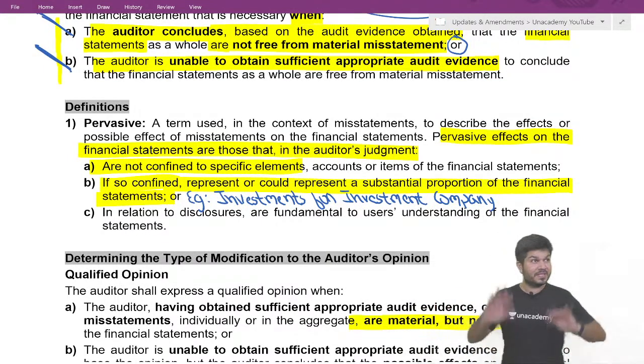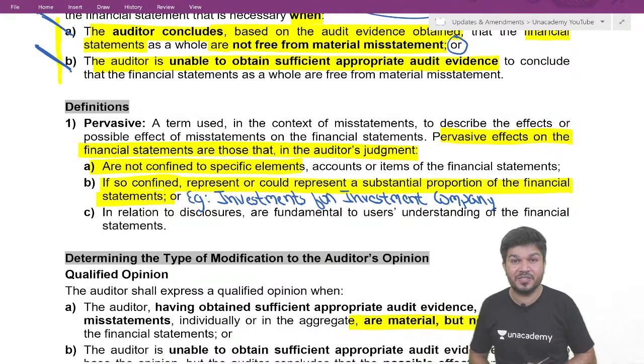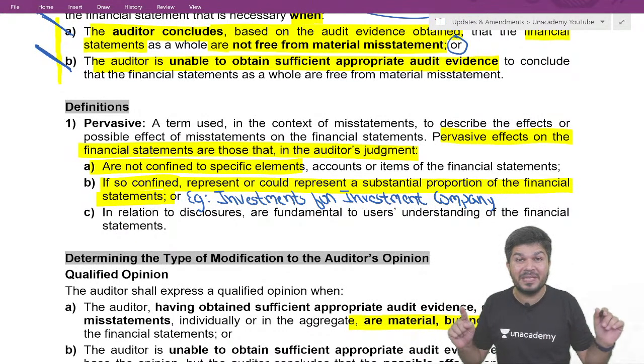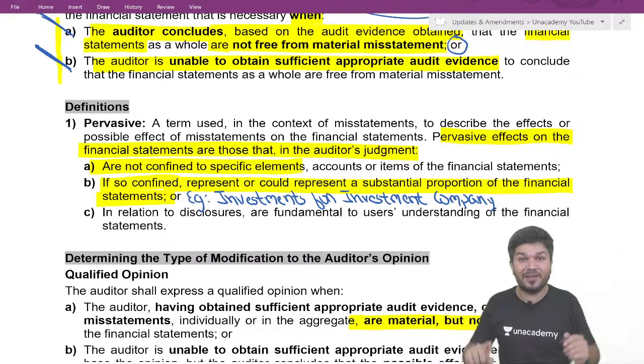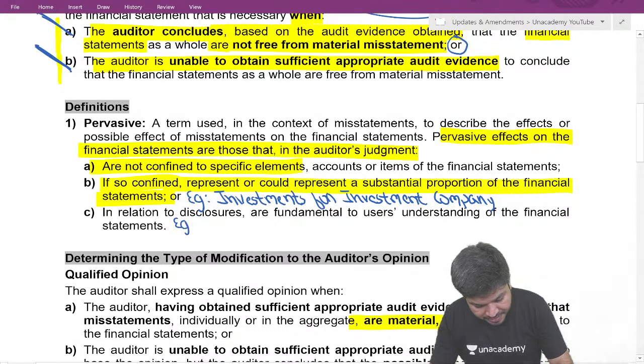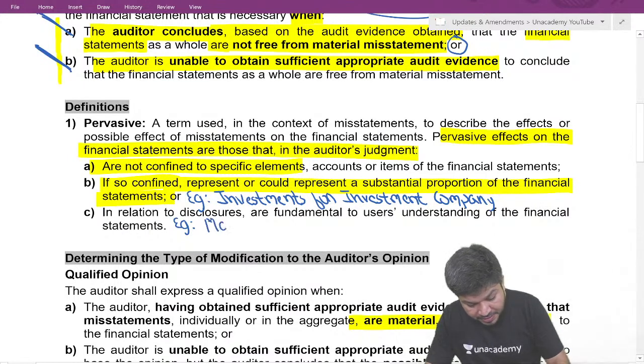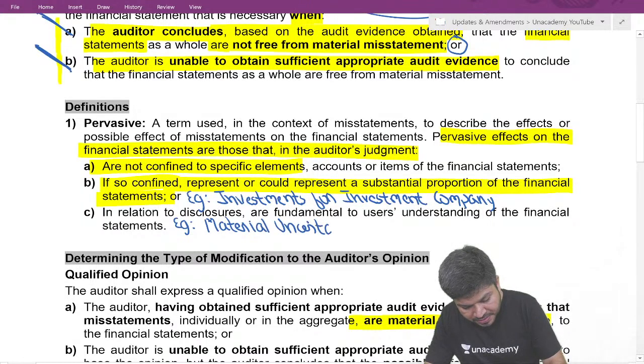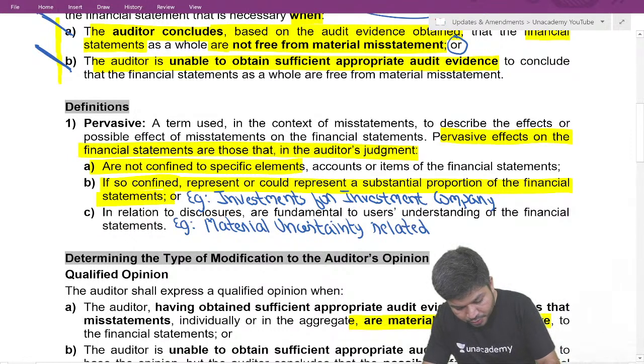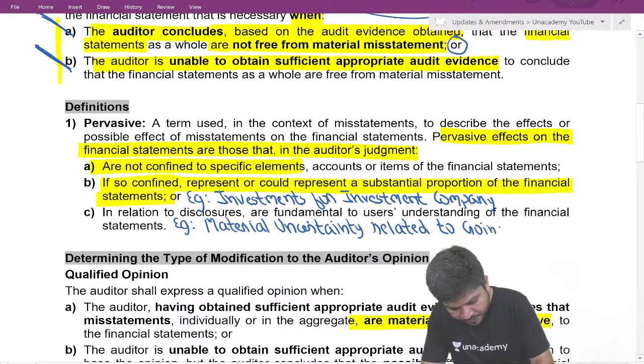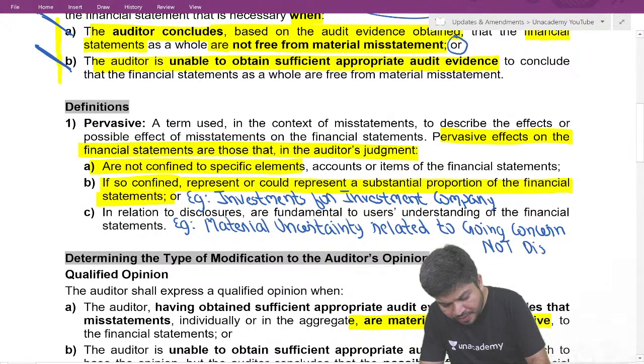Or if it is in relation to disclosure, the disclosure is fundamental to users' understanding of the financial statements. What is this fundamental to users' understanding? Like material uncertainty related to going concern. There is some material uncertainty related to going concern not disclosed. Only one disclosure not done.